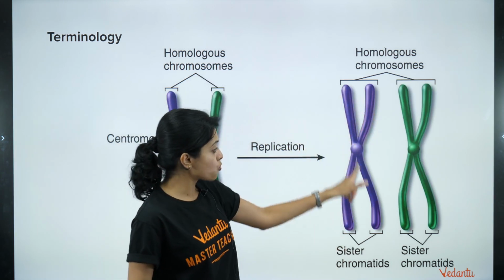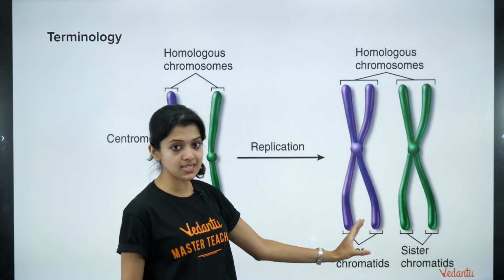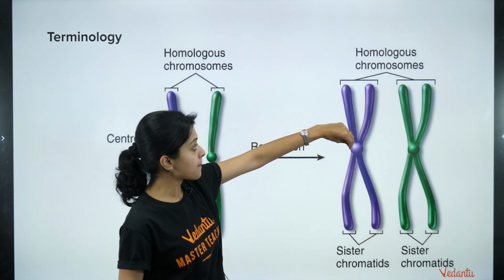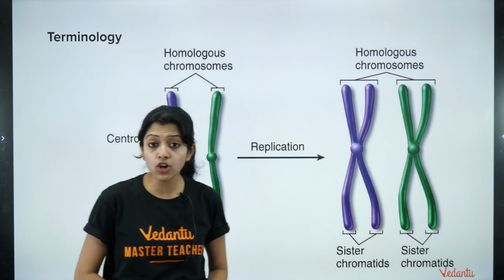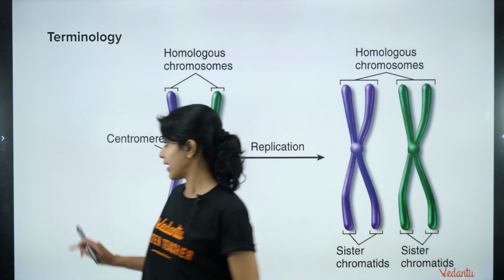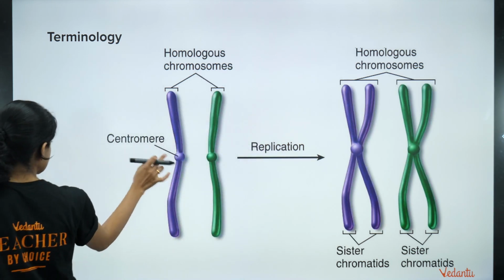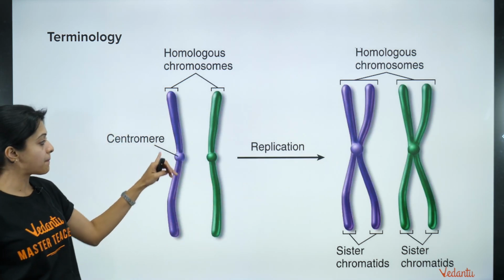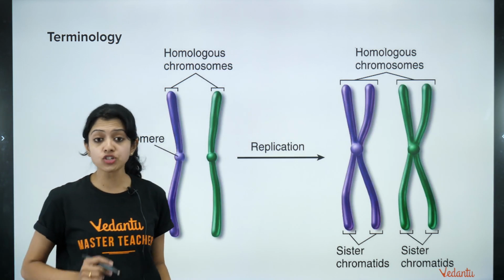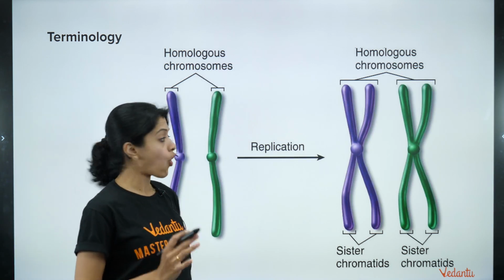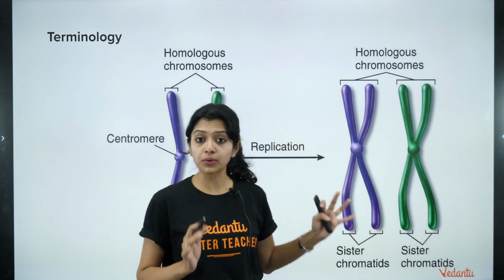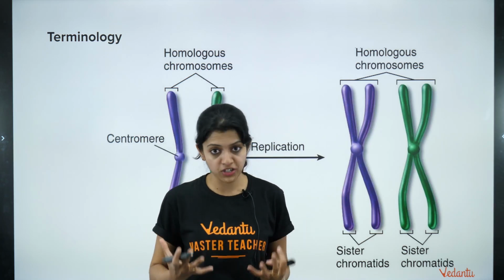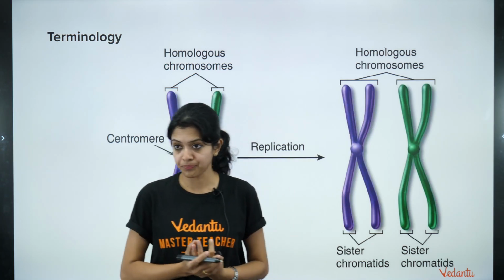One pair of sister chromatids held together by a structure which we call the centromere. The sister chromatids held together by a centromere is what a chromosome would look like at the time of cell division, during replication.